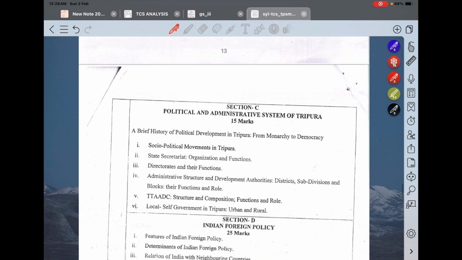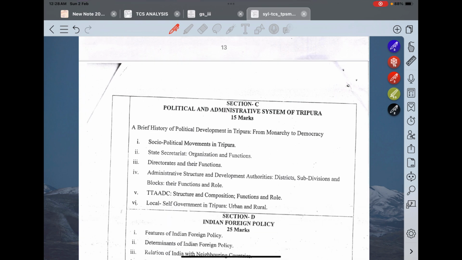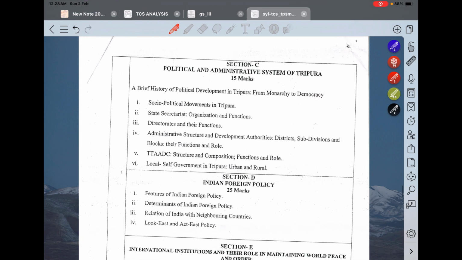Okay, next is the political and administrative system of Tripura. So understand one thing, every state has a unique administrative framework. Okay, and Tripura is no exception. From its governance model to its bureaucratic structure, understanding its political and administrative structure is crucial for us. So now how we'll approach this 15 mark section C.